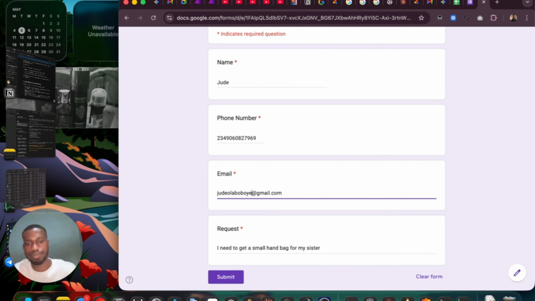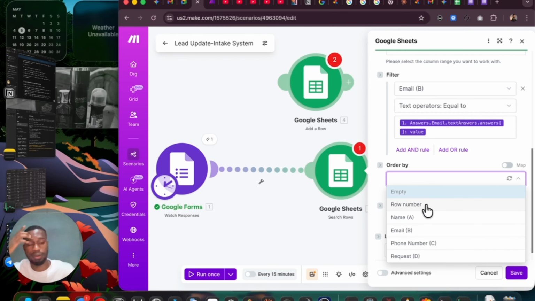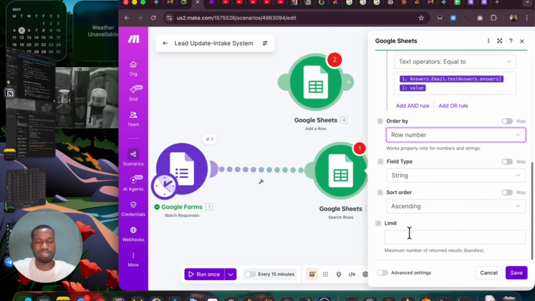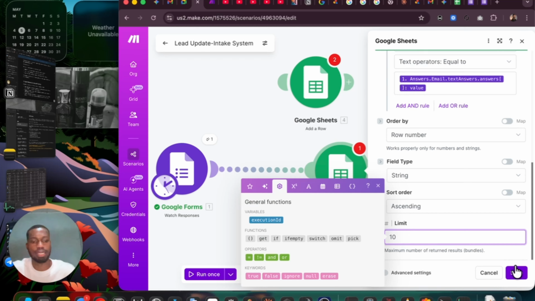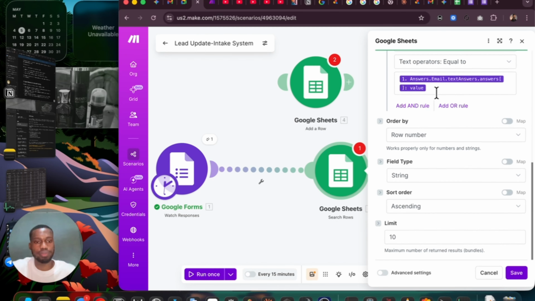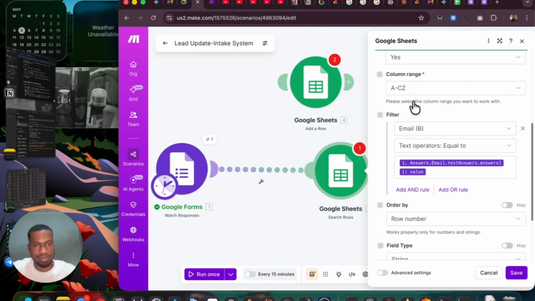So obviously I'm going to remove this and order by row number. Sending all this, you can just leave it. We can increase this to 10, so that it can return more at the same time. So now we have this. This is the main thing.